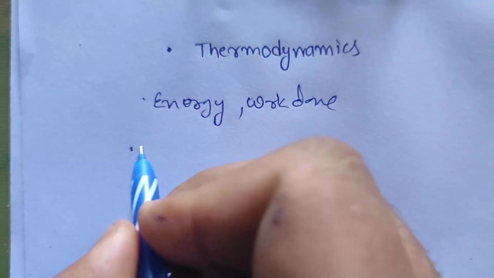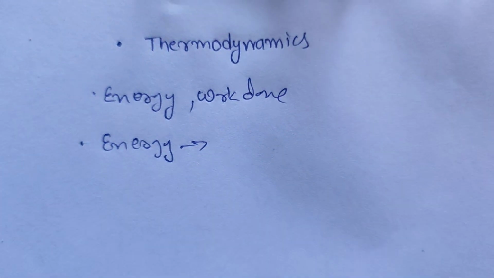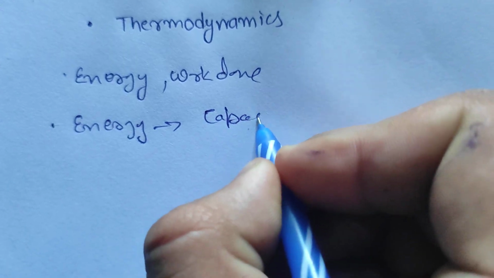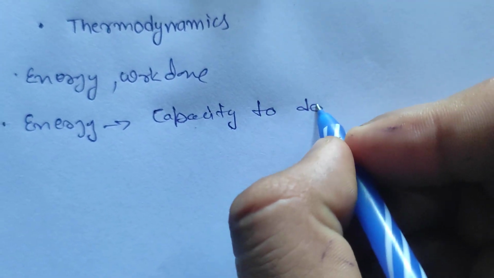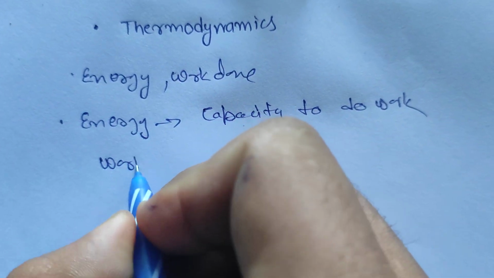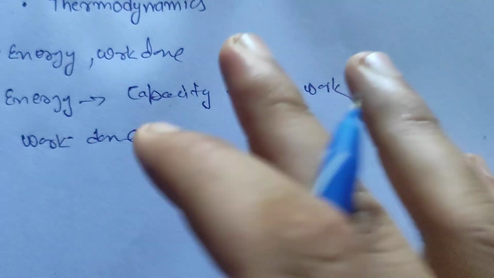When we understand energy, simply put, energy is the capacity to do work. And the question that comes to our mind is, what is the work done?